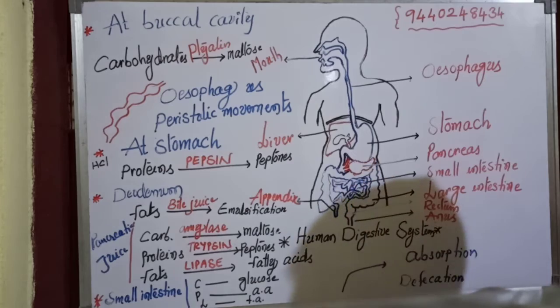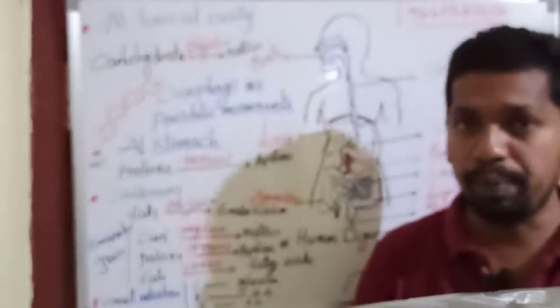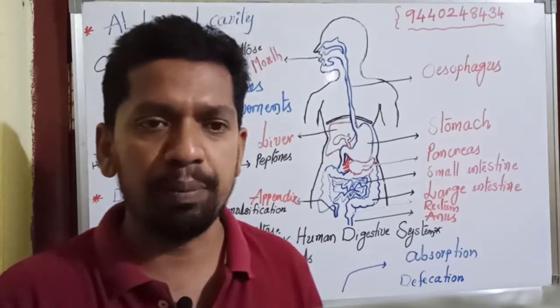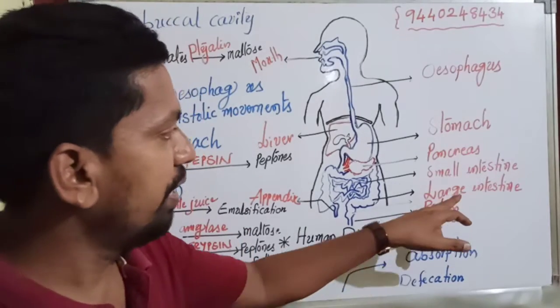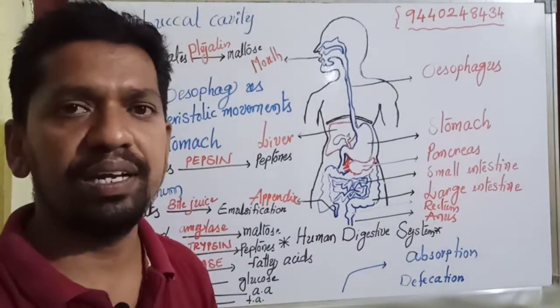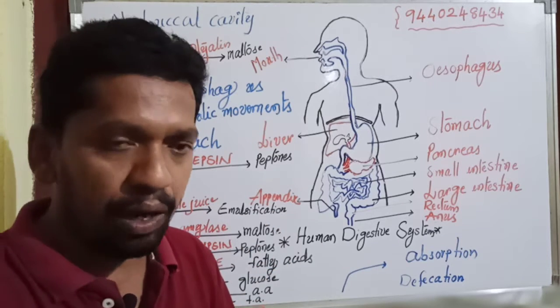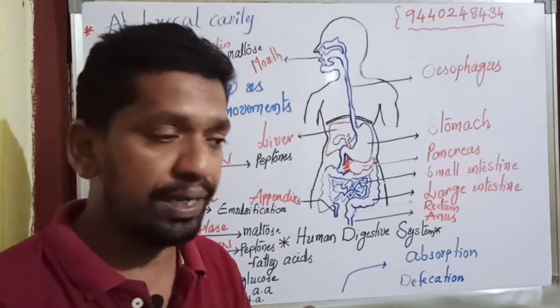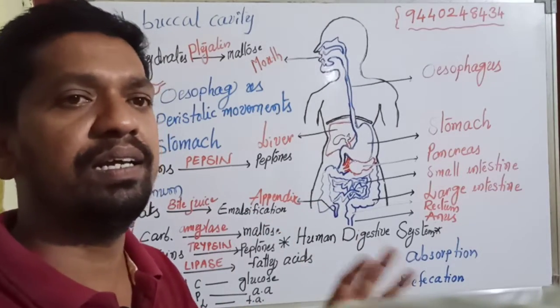Finally, the food enters into the second part of the small intestine, which is a long coiled pipe approximately 7.5 meters in length. Now inside the small intestine, we have a huge amount of mucous membrane and a huge amount of intestinal glands also. The intestinal glands secrete intestinal juice or succus entericus. Now intestinal juice contains different types of enzymes, and in the small intestine the digestion process will be completely over.